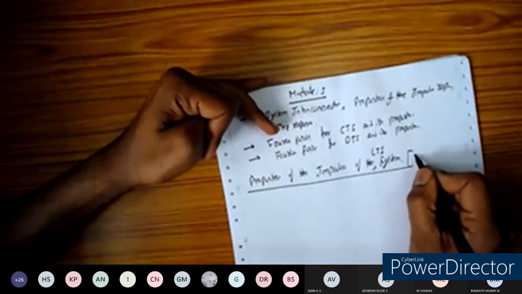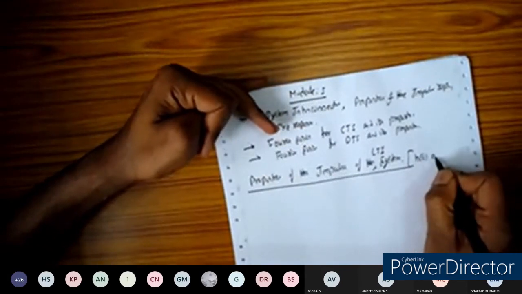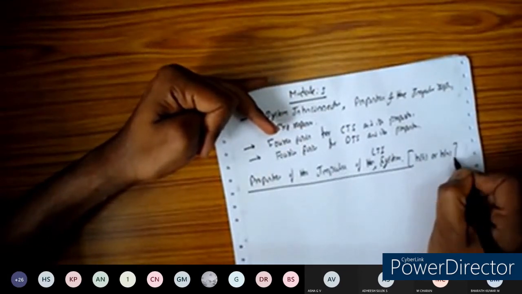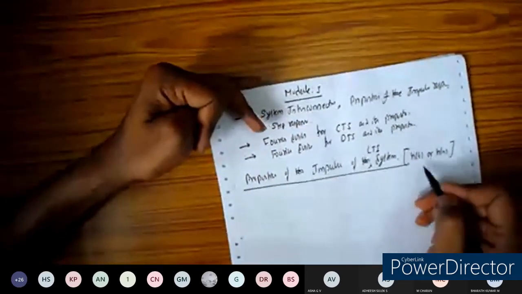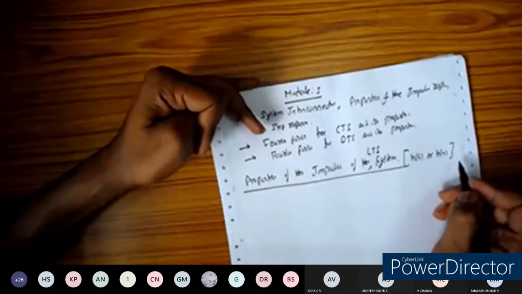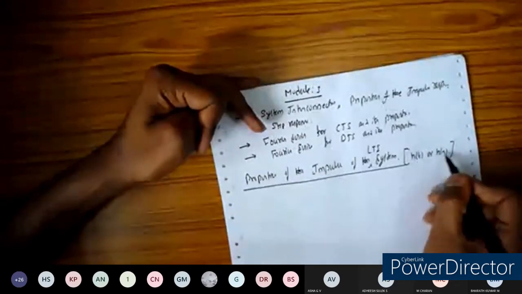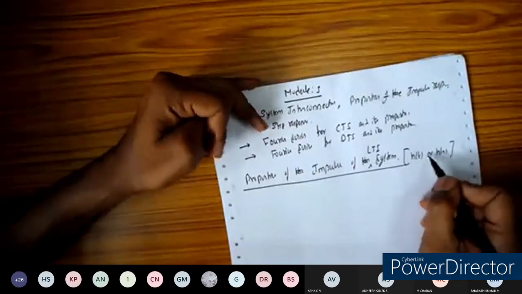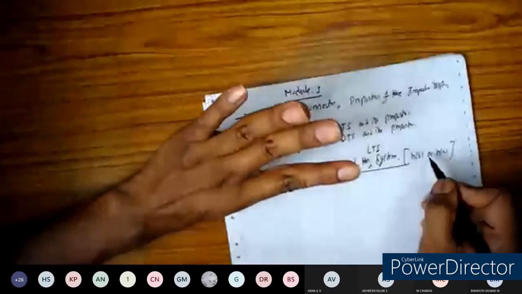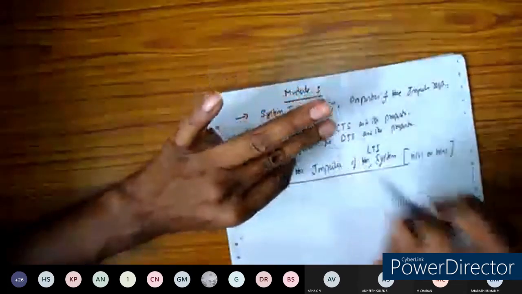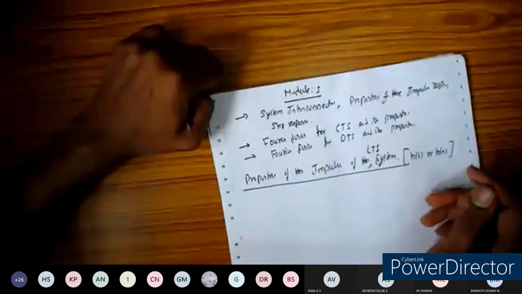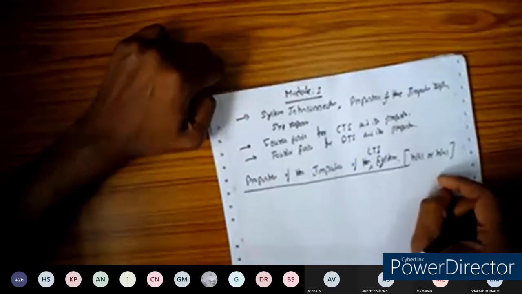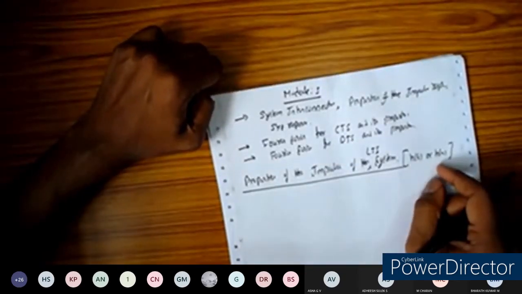The impulse response of the system is h of t or h of n. We are going to verify three properties for this impulse response: memory, causality, and stability. Let us see how each property is defined, on what basis you are going to understand it, and how we can verify it here.